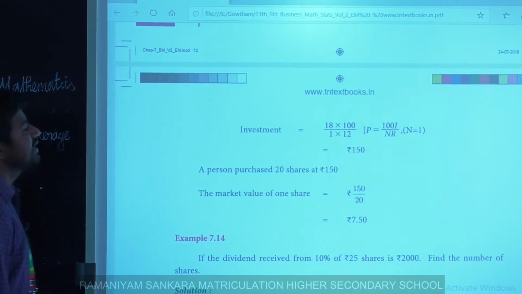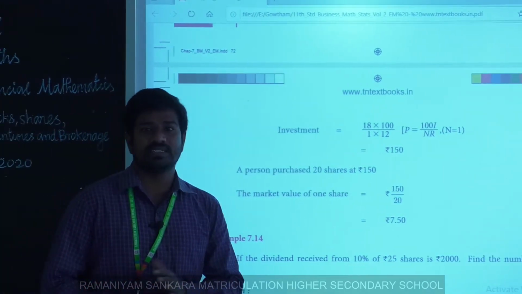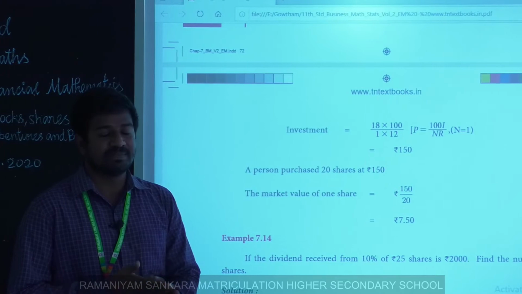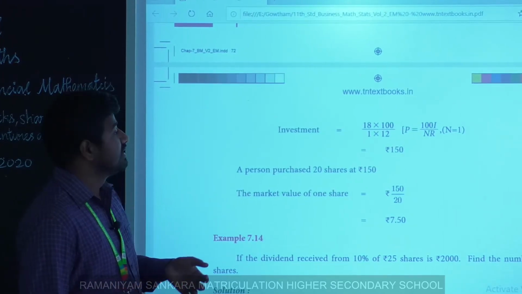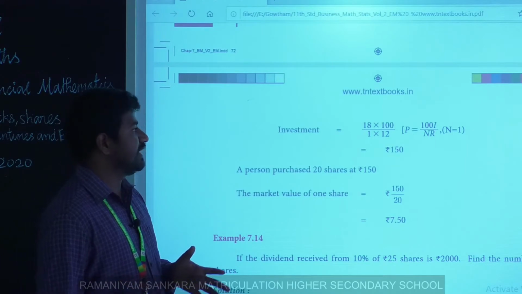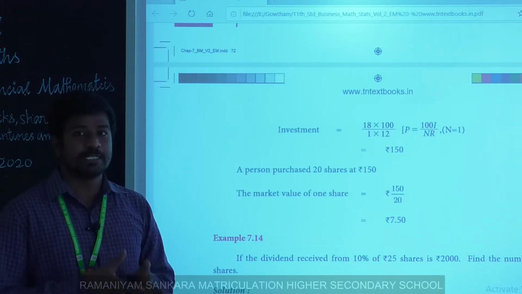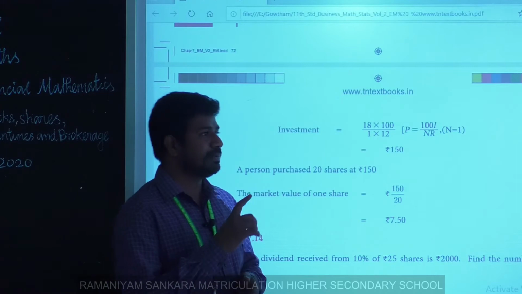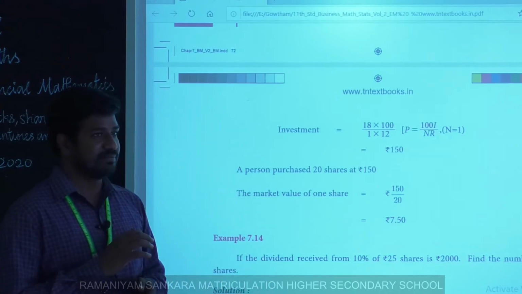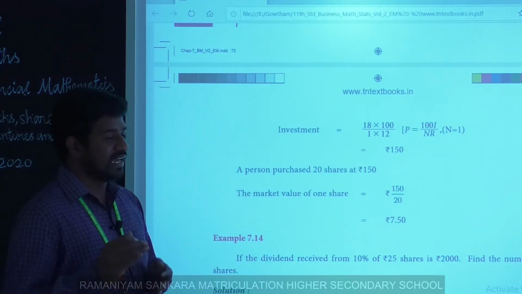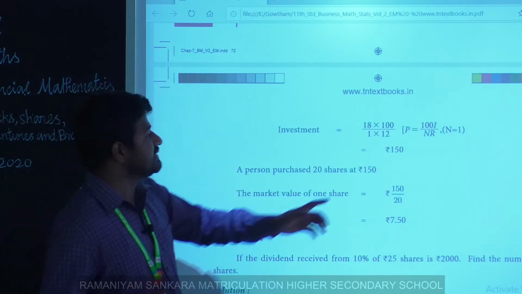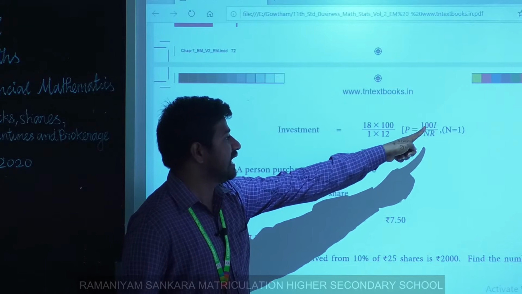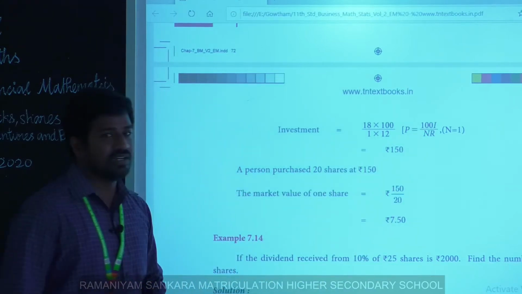Next, investment. We know the simple interest formula, simple interest equals PNR divided by 100. Here we have to find the investment, meaning the principal amount. So we arrange this formula as P equals 100 I divided by NR.